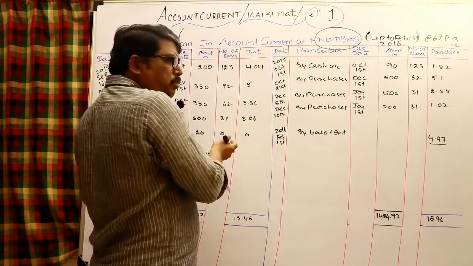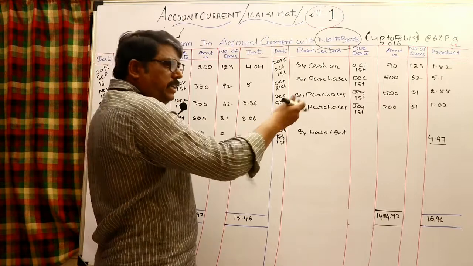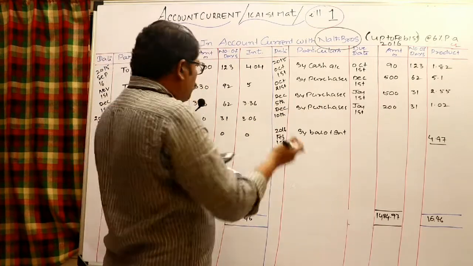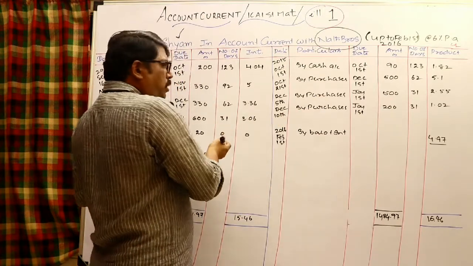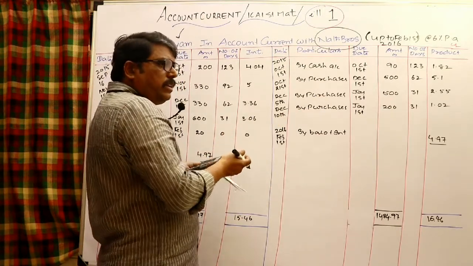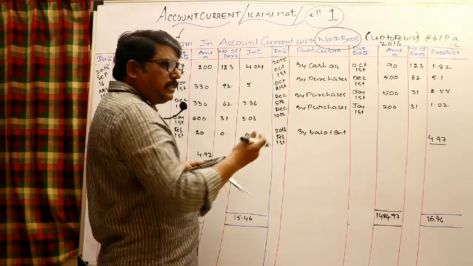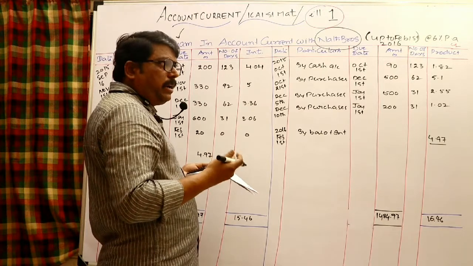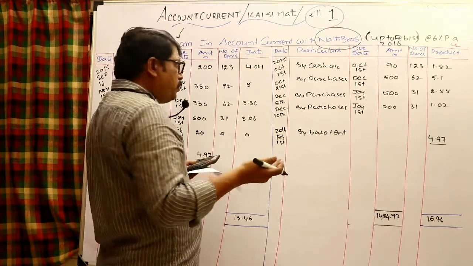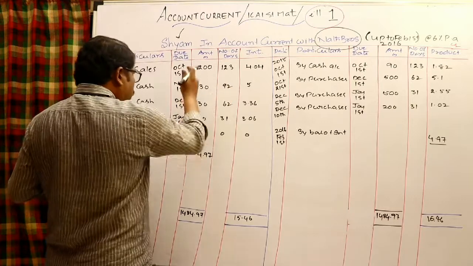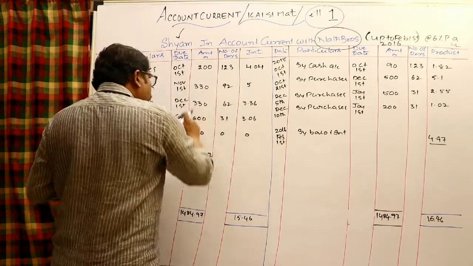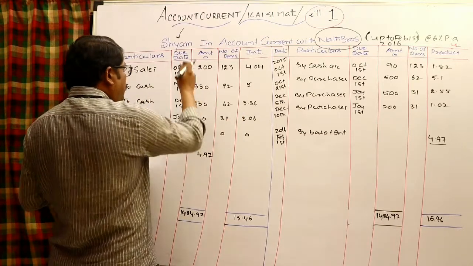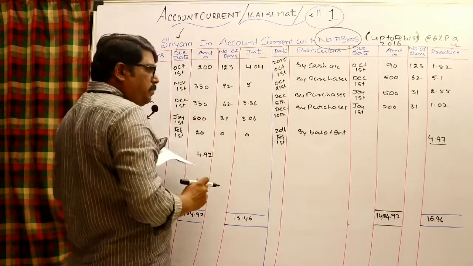So whenever the debit side is more, he is a debtor. If credit is more, he is a creditor. Debtor means I have to collect. Creditor means I have to pay. So as far as interest is concerned, debit is more, he is a debtor. For that entry, the net interest is the amount I have to receive. That is my income, and I want to make Sham a debtor. Therefore, in the Sham account, I write interest in the amount column. This amount I have to collect, no doubt. Net of interest also I have to collect. So I have to make Sham a debtor, and interest is my income.